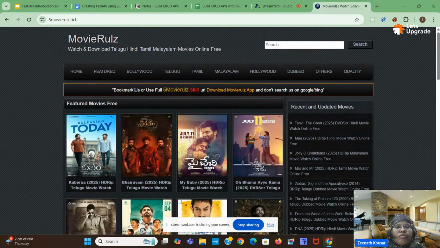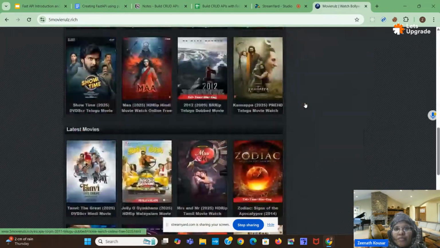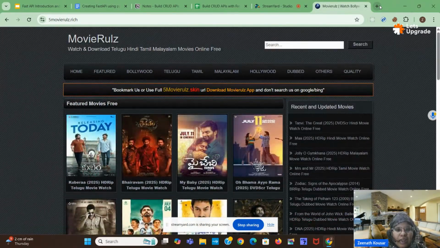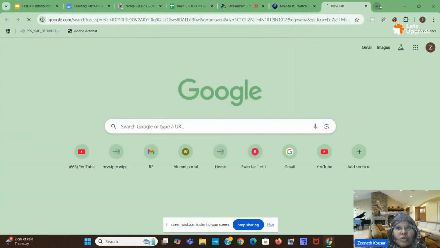Any FastAPI creation comes under the backend part. In the full stack application, we are learning about the backend API portion here. So this is one sample website, movie rules dot rich, or any website. If you open any website, Amazon or any website.